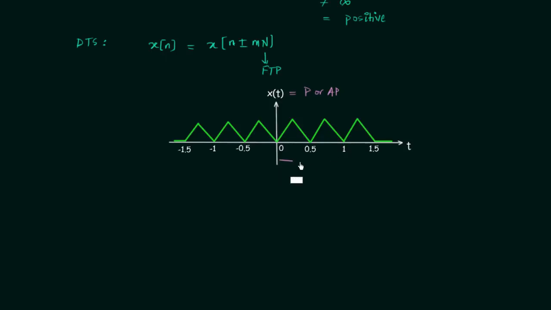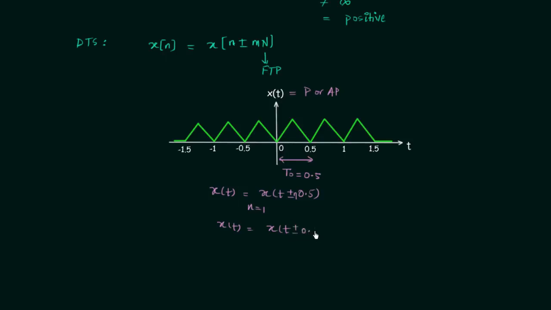So the fundamental period t naught is equal to 0.5, and according to the condition of periodicity, x(t) should be the same as x(t plus minus 0.5), or you can say n times 0.5. Let's say n is equal to 1, so x(t) should be the same as x(t plus minus 0.5).